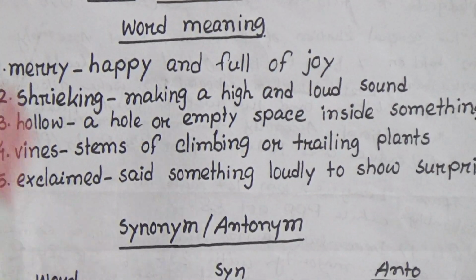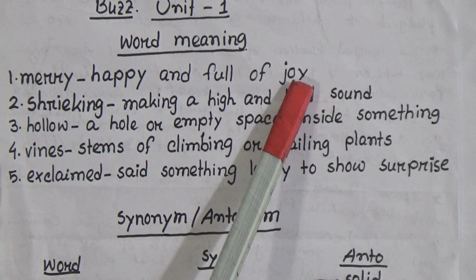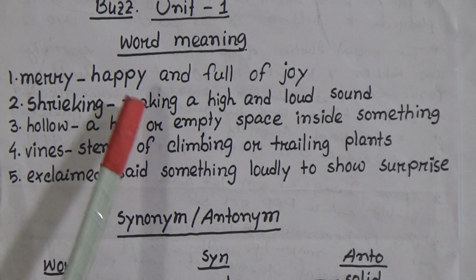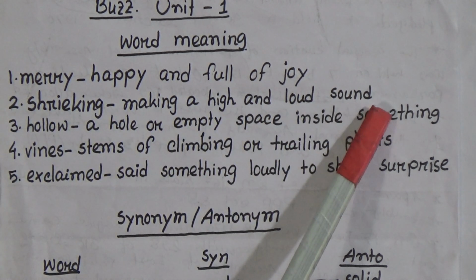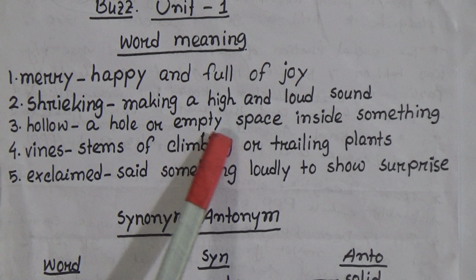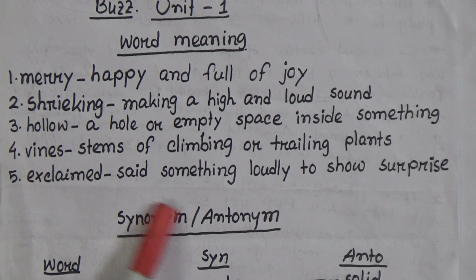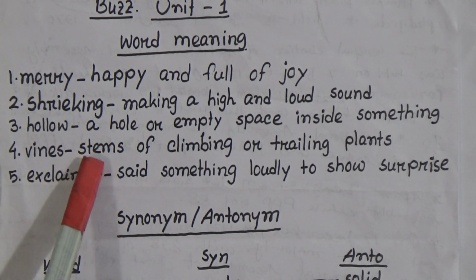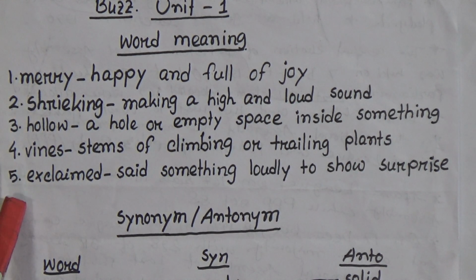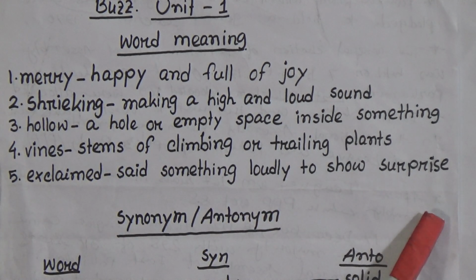There are 5 word meanings here. The first one is merry. Merry means happy and full of joy. Number 2, shrieking, making a high and loud sound. Number 3 is hollow, a hole or empty space inside something. Number 4, vines. The meaning of vines is stems of climbing or trailing plants. Number 5, exclaimed, said something loudly to show surprise.